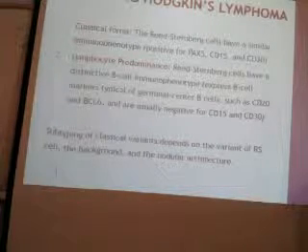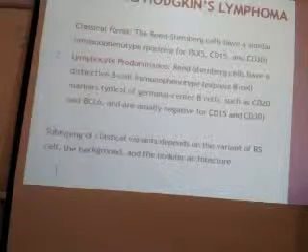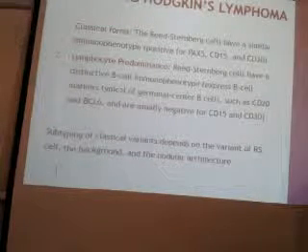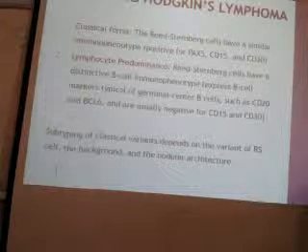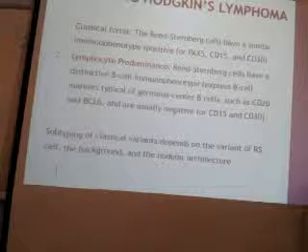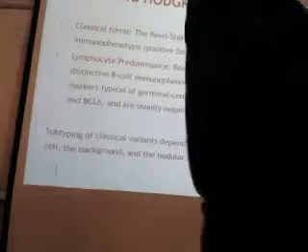Now, how do we subtype the Hodgkin lymphoma? How are all these released from the Reed-Sternberg cell? No, EBNA is something else. Once any tumor cell gets activated, it can secrete many things.